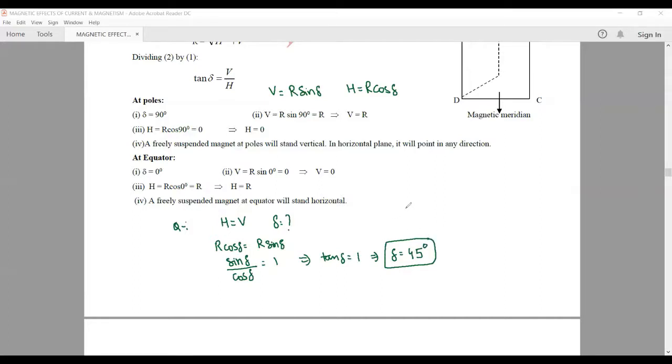We'll be discussing more questions after the third part. In the third part, the magnetic materials, that is dia, para and ferromagnetic materials, will be discussed.